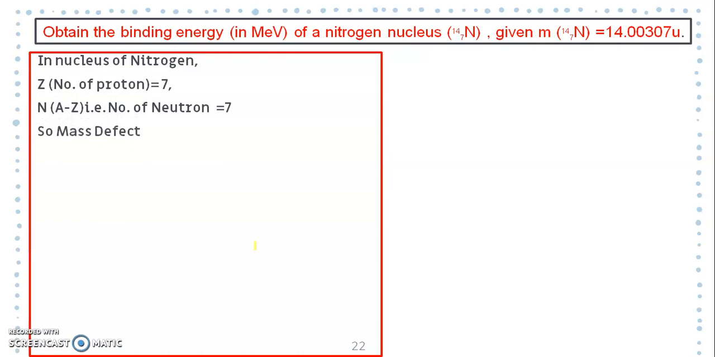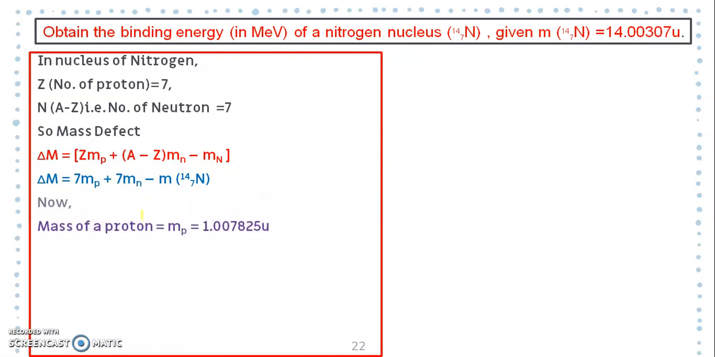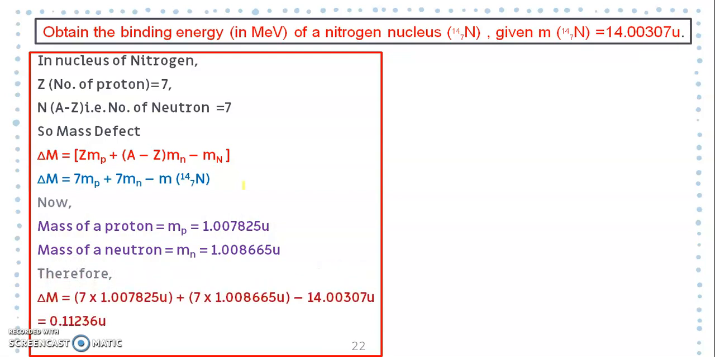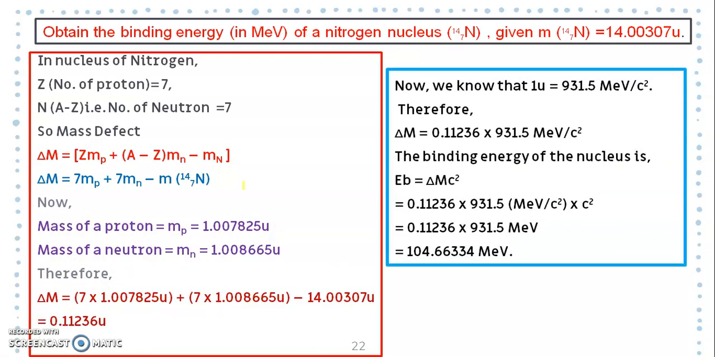So the mass defect formula will be 7 M_p plus 7 M_n minus M, that is 7 into the mass of proton plus 7 into the mass of neutron minus the mass of nucleus. Now you have to remember the mass of proton and mass of neutron, and the mass of nucleus is given to you. So the mass of proton is 1.007825 U, the mass of neutron is 1.008665 U. So this will be the mass defect.